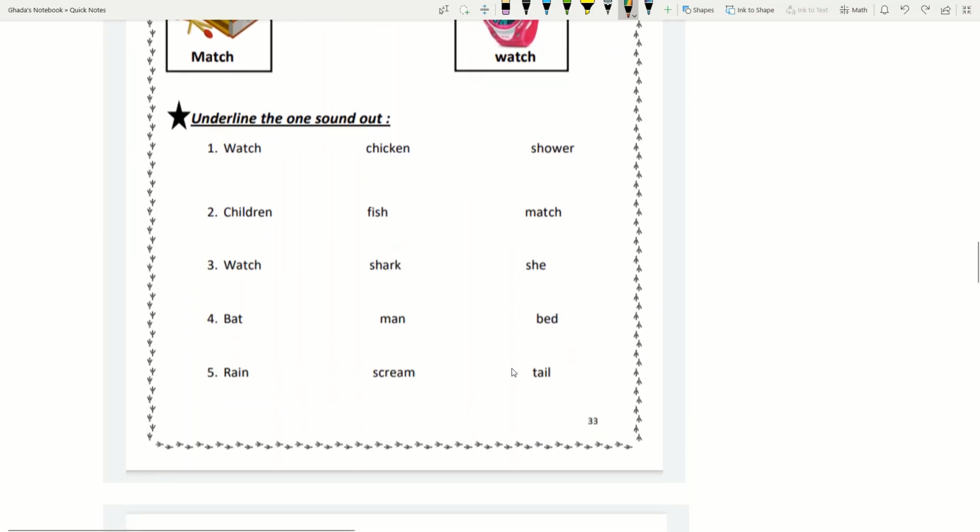I will do the first one for you, and then I want you to pause the video and complete it by yourself, and after this just check your answers by continuing the video, okay? So underline the one sound out. We have one different sound and we will underline the word that has this different sound, okay? So the first one,